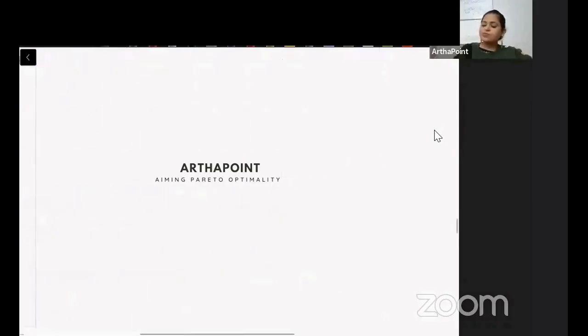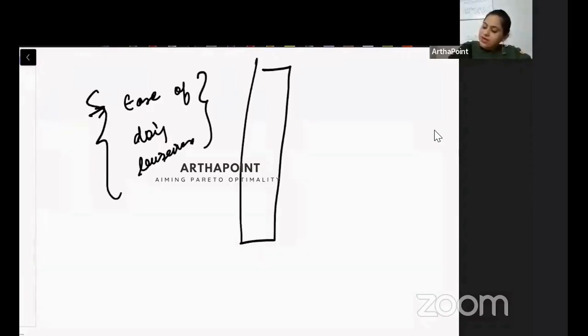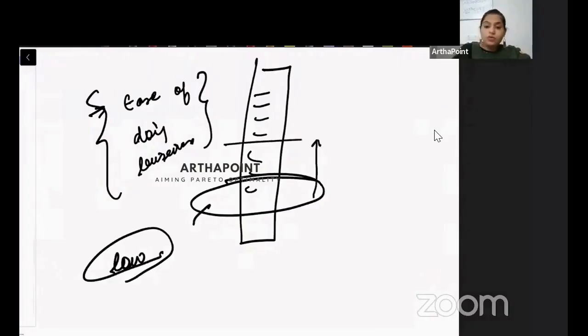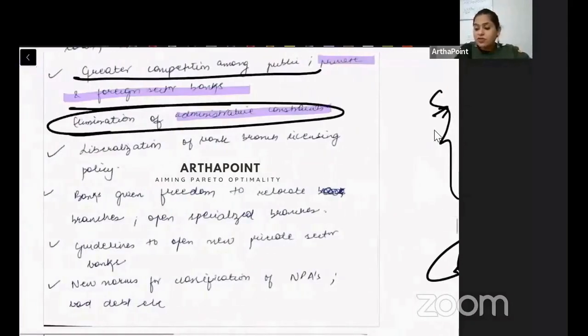So here, if you remember, there is something which is called ease of doing business. ये एक पैरामीटर होता है जो हर कंट्री का निकलता है, and उसके बेसिस पे India की ranking भी थी. It was a very low ranking.